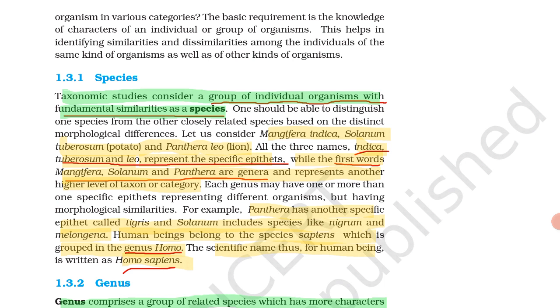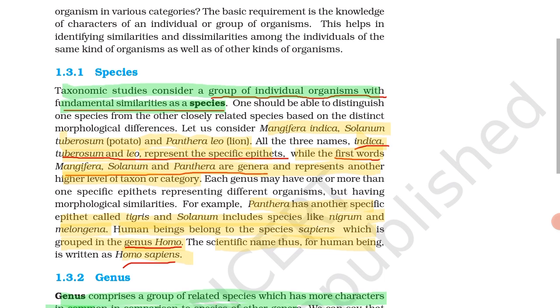Human beings belong to this species, and we are the human beings. We belong to which species? That is Homo sapiens. The specific scientific name of human being is Homo sapiens. So what is Homo and what is sapiens? See now, human beings belong to the species sapiens, which is grouped in genus Homo, and the scientific name of human being is thus written as Homo sapiens. What is meant by Homo? Homo is the genus and sapiens means specific epithet.